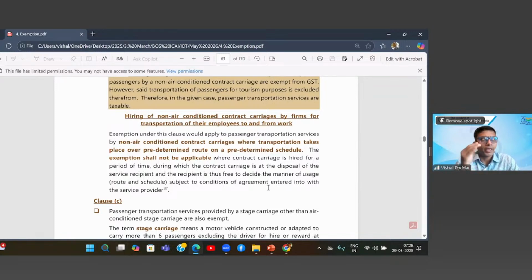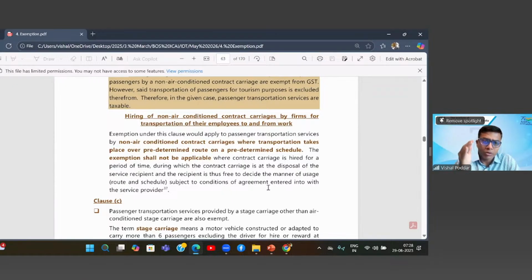So first, as I give you an example, I am hiring a cab operator saying that, boss, I'm giving you a route, I'm giving you a timetable. You have to operate on that route, that timetable to pick up and drop my employees. This is firstly a passenger transport service because what is my contract with the cab operator? To hire his cab for getting the transportation done. Now, this is a proper transport service, and this is where I have the exemption, correct?